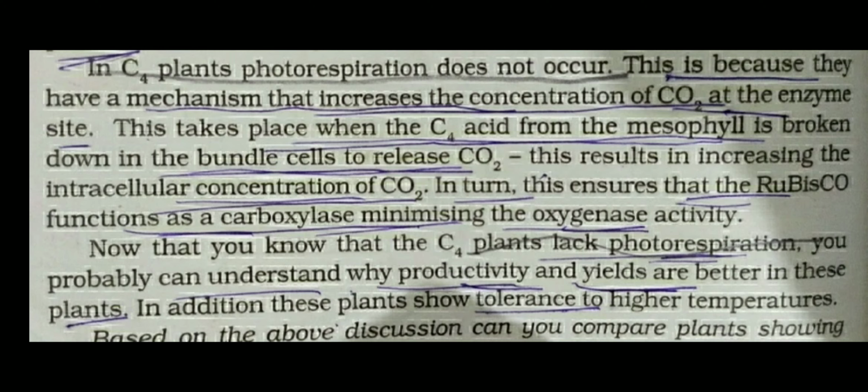C4 plants lack photorespiration, and due to this, no ATP molecules are utilized. So in a C4 plant, if no ATP molecule is utilized, what does it mean? It means the productivity of the C4 plant is higher. The yield of the C4 plant is higher because photorespiration does not occur in C4 plants. In C3 plants photorespiration occurs, but in C4 plants it does not.